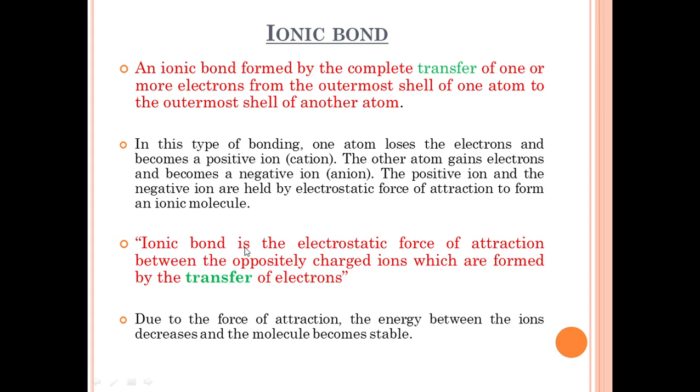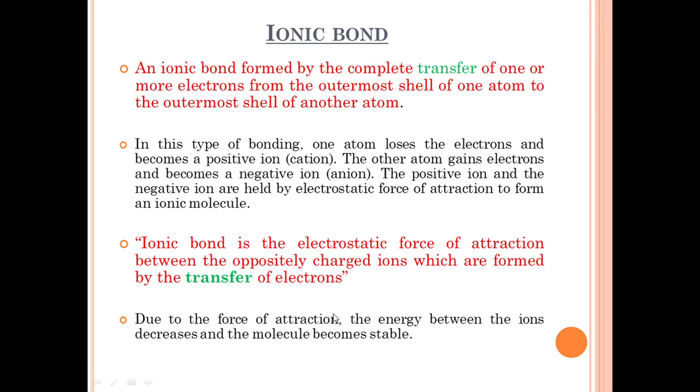So an ionic bond is the electrostatic force of attraction between the oppositely charged ions which are formed by the transfer of electrons.